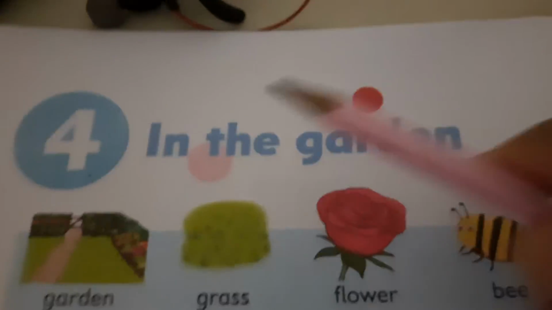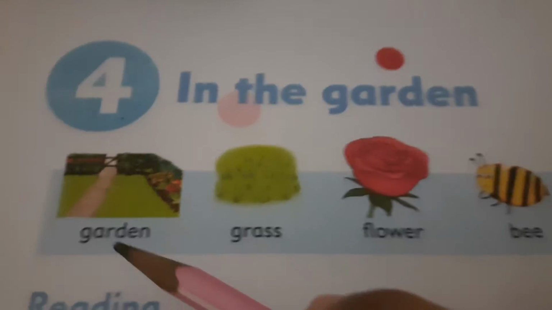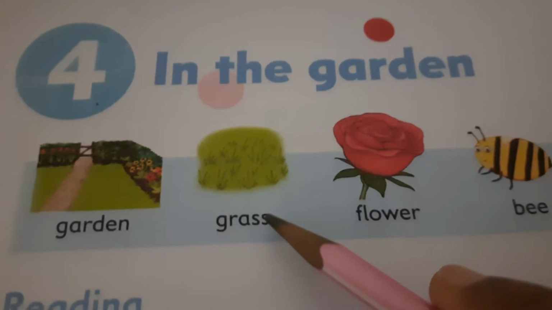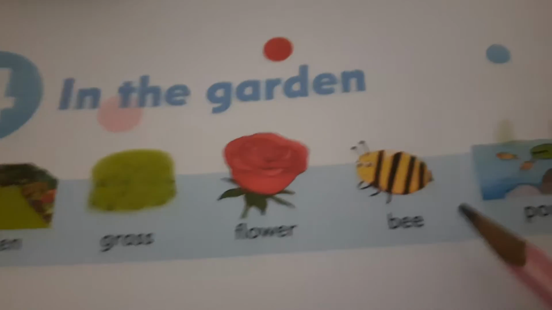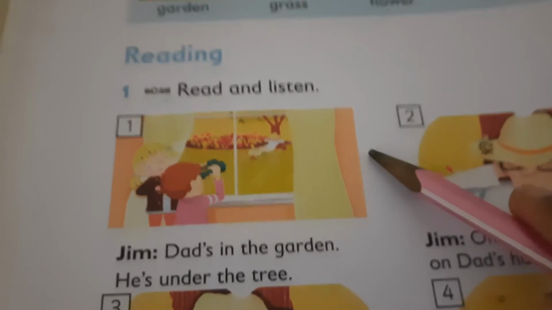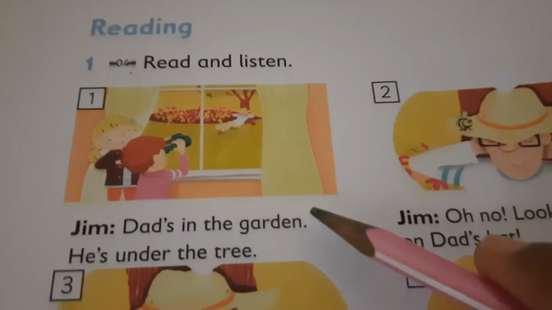In the garden. So right now we are in the garden. Yes, here you can see the picture. Garden, grass, flower, bee, pond. Read and listen.